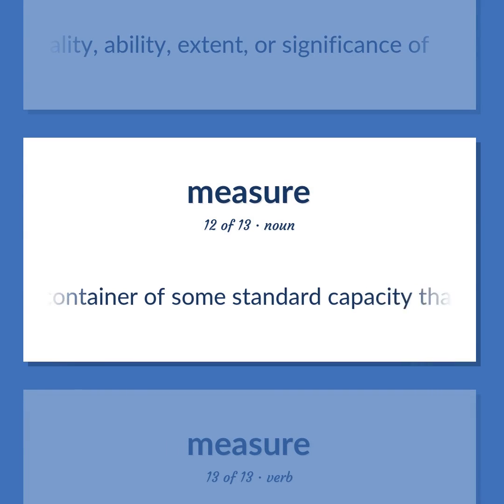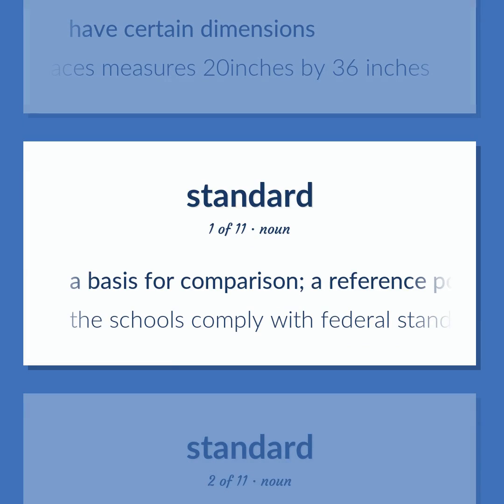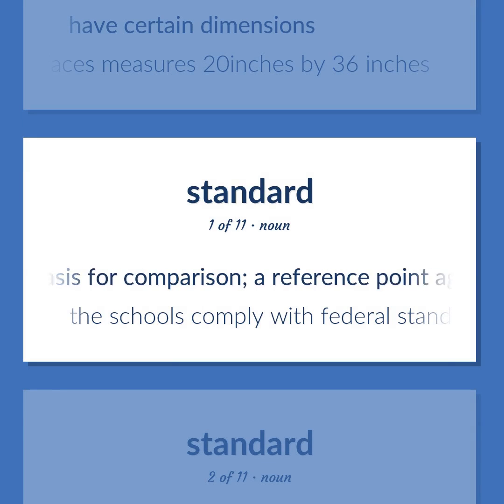A container of some standard capacity that is used to obtain fixed amounts of a substance. Have certain dimensions: this table surface measures 20 inches by 36 inches. A basis for comparison: a reference point against which other things can be evaluated.